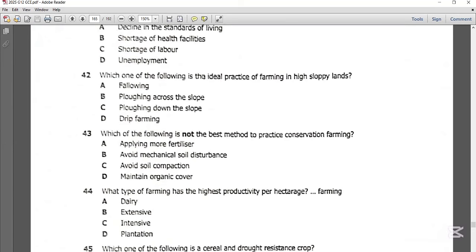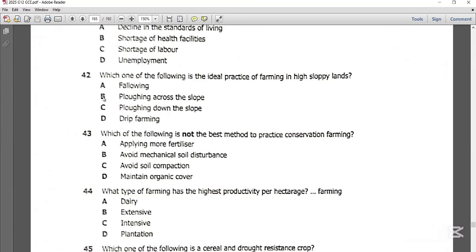Which one of the following is the ideal practice of farming in highly sloping lands. Now, if you look at highly sloping lands, these are places that are mountainous. These are places that have steep slopes. Now, if you're trying to practice farming in a place with a lot of sloping land, the best method that you need to use is plowing across the slope.